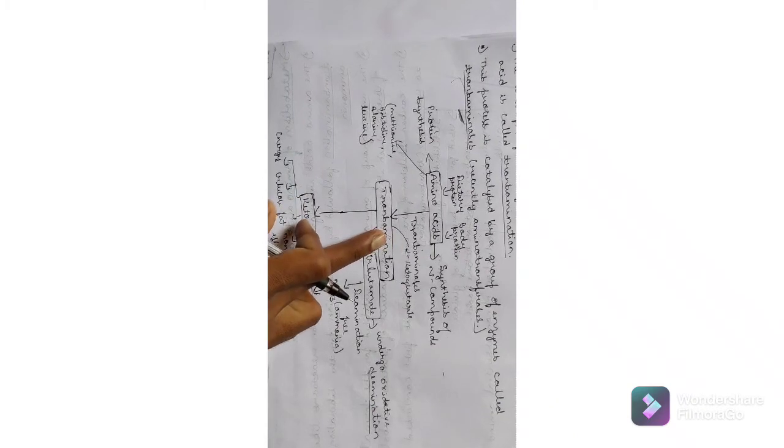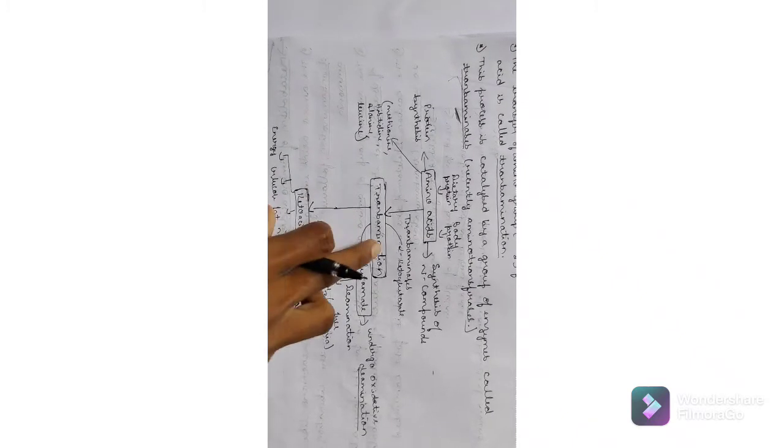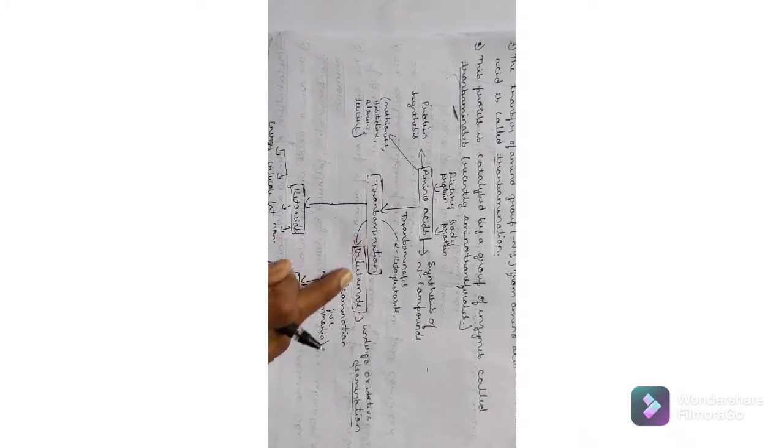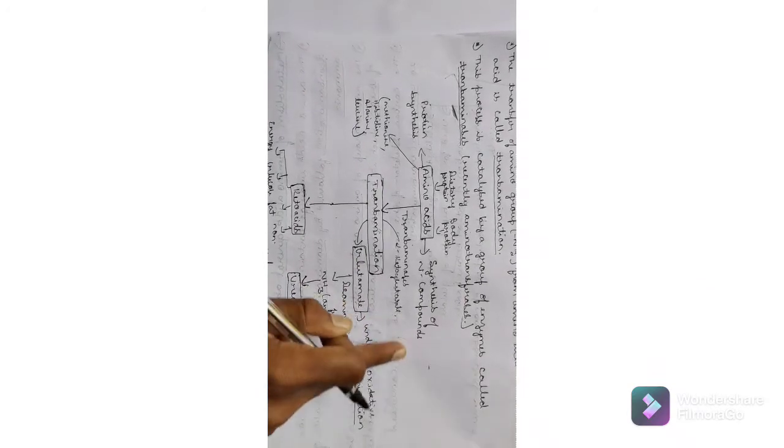It is carried out in the presence of the enzyme transaminases. I told you in the beginning that the first step will be the formation of keto acids. Next, after the formation of keto acids, the amino group of the amino acid will form glutamate. One thing you remember, in the next page I will discuss this glutamate: it is the only amino acid that undergoes oxidative deamination. Clear? In the next page we will discuss deamination.